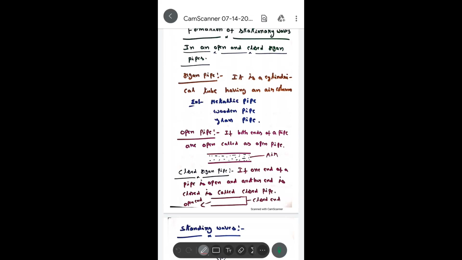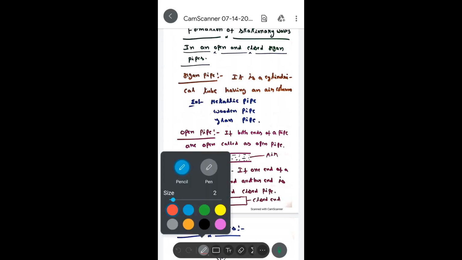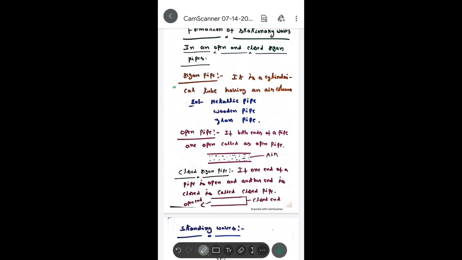See here, what actually is an organ pipe. While I am explaining, I underline what I am explaining, so please concentrate with both your eyes and ears. An organ pipe is a cylindrical tube, a hollow pipe having an air column in it.